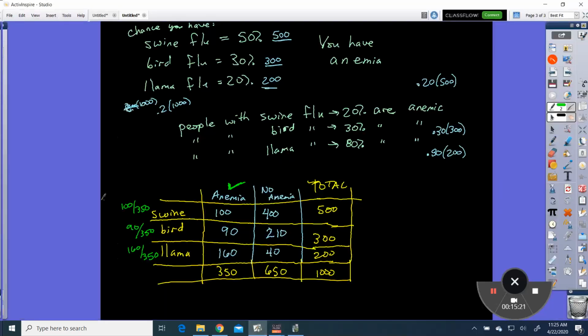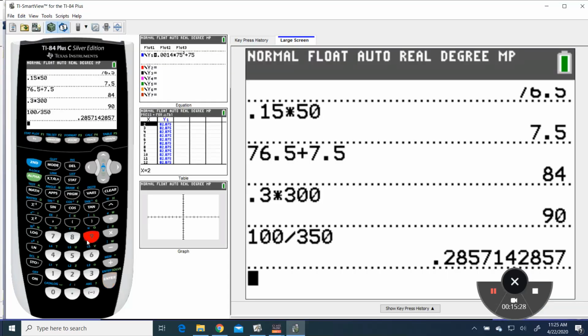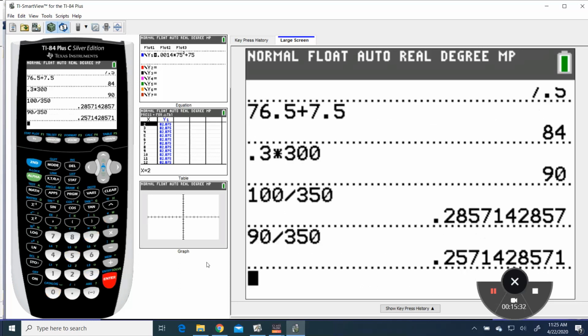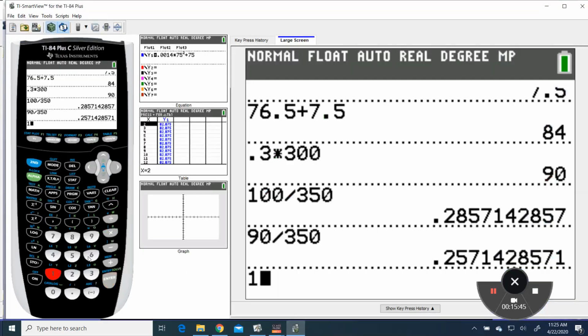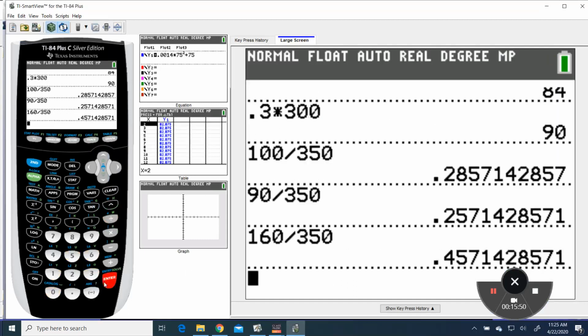28.57%. Or you could be this group, 90 out of 350, 25.7%. Or 160 out of 350, which is 45.71%.